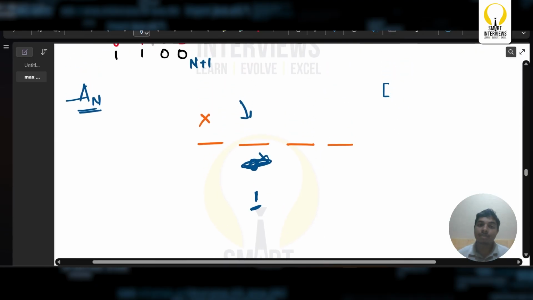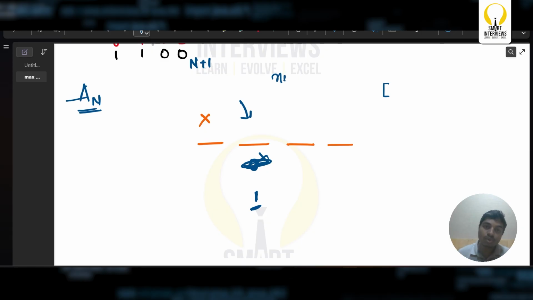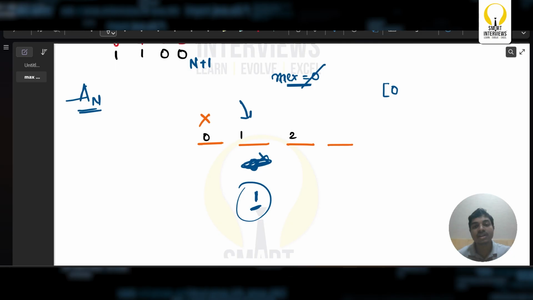So if it is 1, I'm going to take 0 into this. Basically, let us say I store max equal to 0 in the very start. If it is 1, yes, as it is 1, I'm going to take the 0 into my array and update this, like this is the 0th index, first index, second index, and third index. I'm going to update this to 1. Why am I updating this to 1? Because this one I need to place into this array such that for the next time, if there exists a 1 over here,